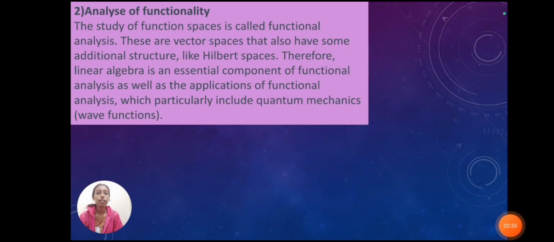Analysis of functionality. The study of function spaces is also called functional analysis. These are vector spaces that also have some additional structure like Hilbert spaces. Therefore, linear algebra is an essential component of functional analysis as well as the applications of functional analysis, which particularly include quantum mechanics, wave functions.